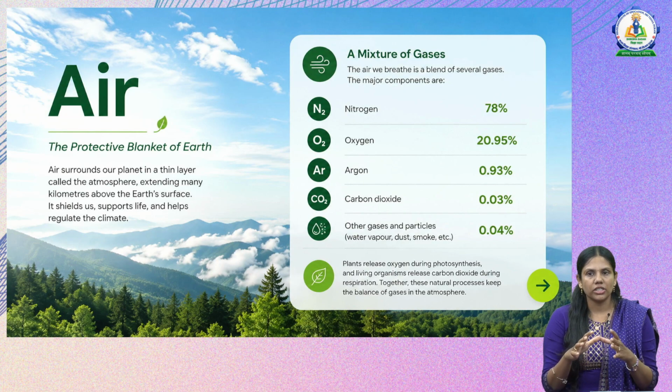and other gases like water vapor, dust and particles come up to 0.04%. Nature tries to balance these proportions everywhere on the planet, and the proportion of oxygen and carbon dioxide is mainly maintained by 2 processes, photosynthesis and respiration. In photosynthesis, as we already know, plants release oxygen by taking in carbon dioxide. In respiration, oxygen is consumed and carbon dioxide is released. These 2 natural processes keep the balance between oxygen and carbon dioxide in the air.